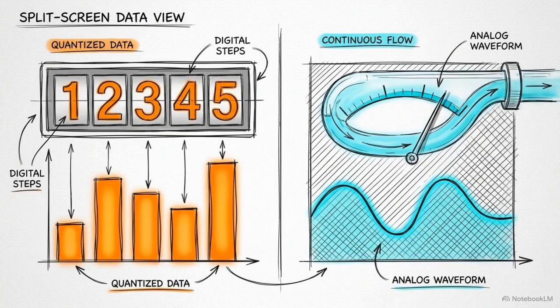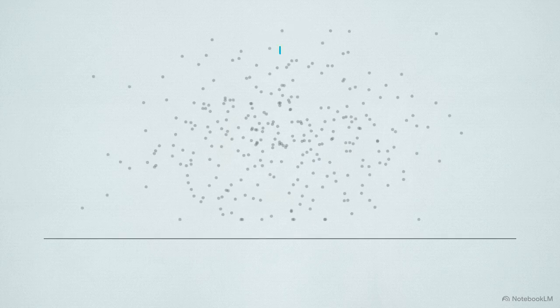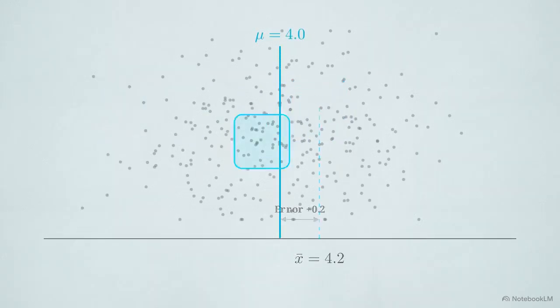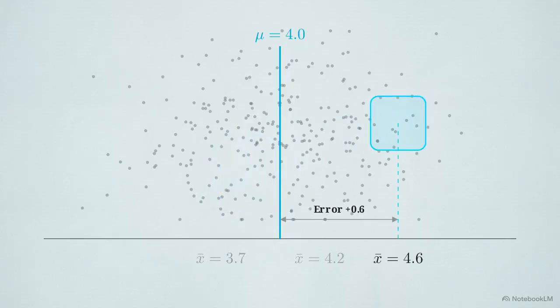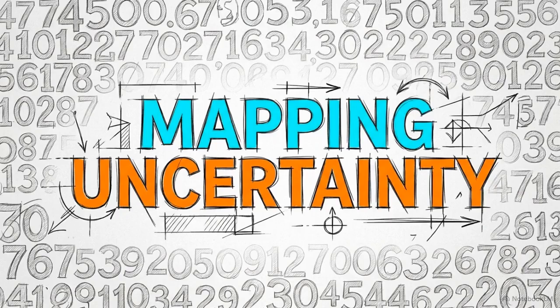The fundamental nature of a variable, whether it steps in distinct counts or flows continuously, strictly dictates the mathematical tools required to analyze it. Even with the correct formulas, taking isolated samples creates a persistent issue: sampling error. Every time we repeat a sampling process, the calculated mean will change slightly. If we map the distribution of these constantly changing statistical values, we create what is known as the sampling distribution. This distribution is governed by the central limit theorem.